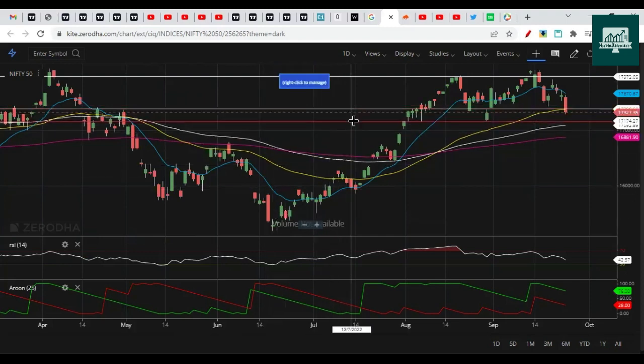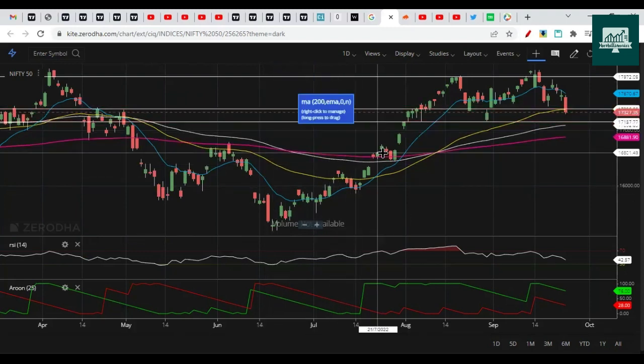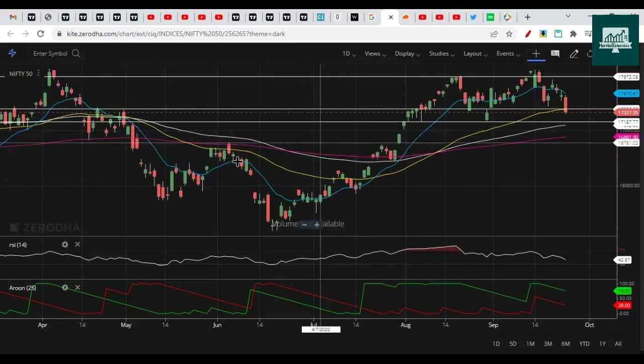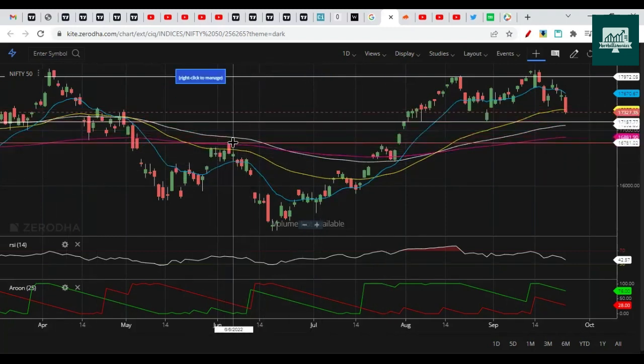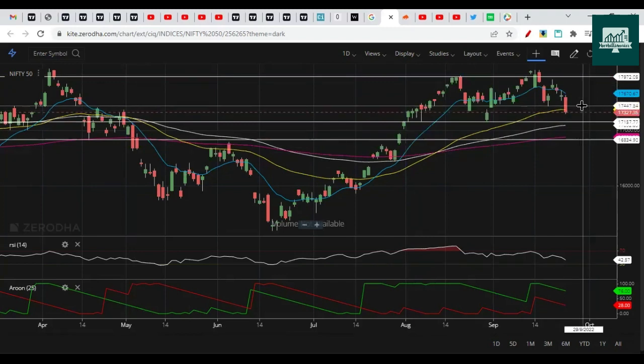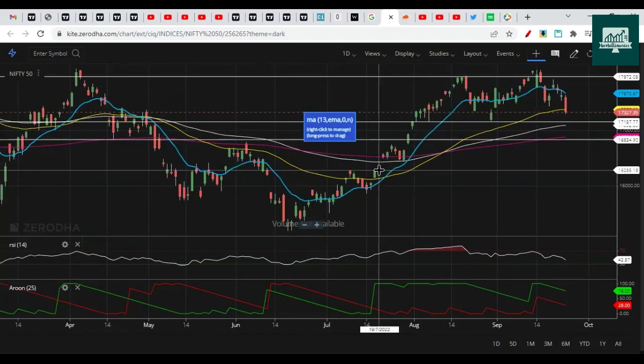Now for the next week, 17,160 to 16,900 are the important levels for us. In case it has to go up, it will again test the resistance near 17,430, but I doubt that it will go up now.